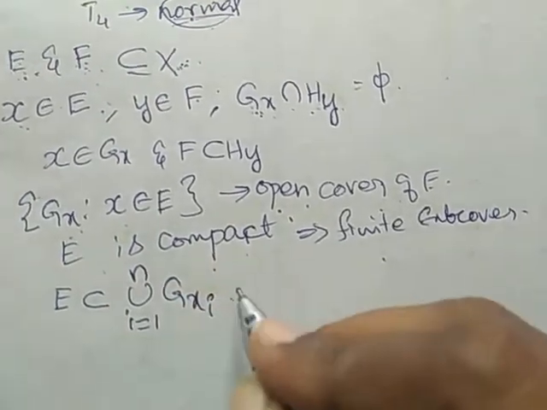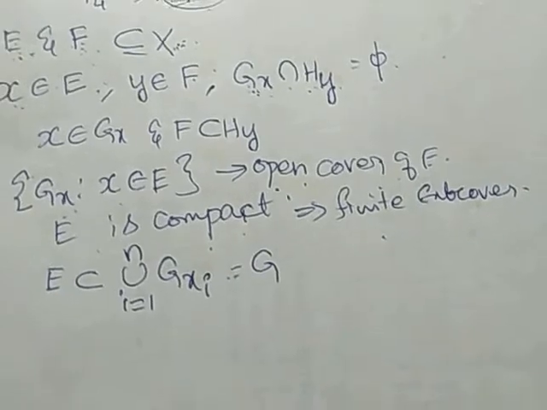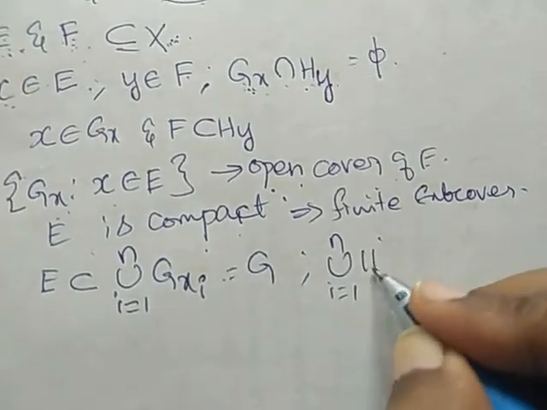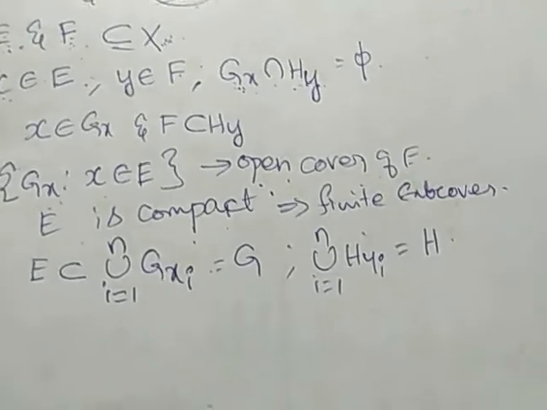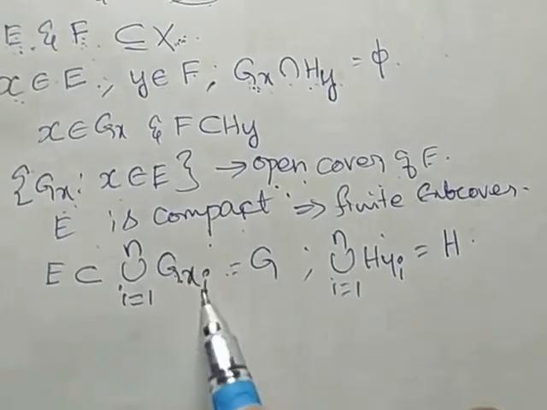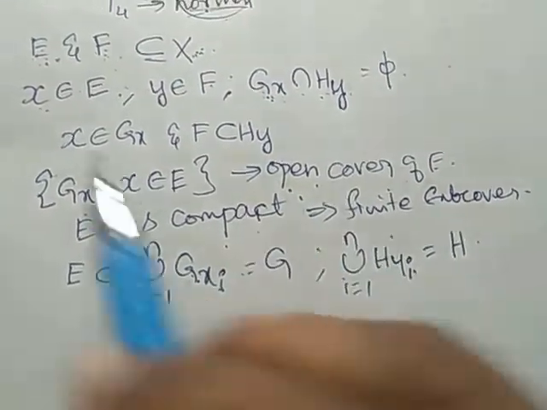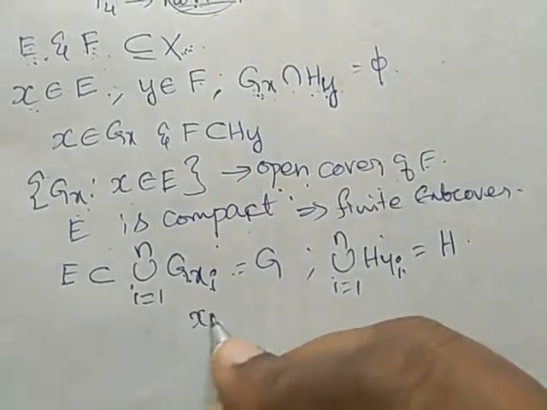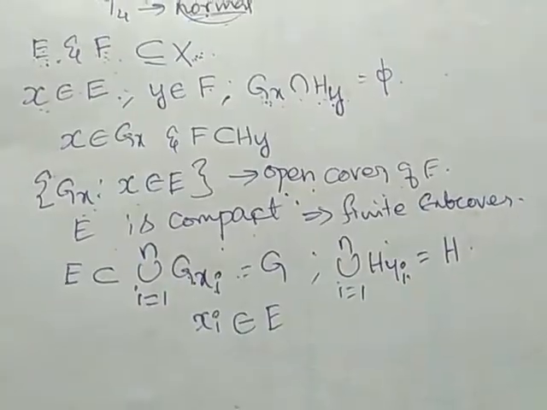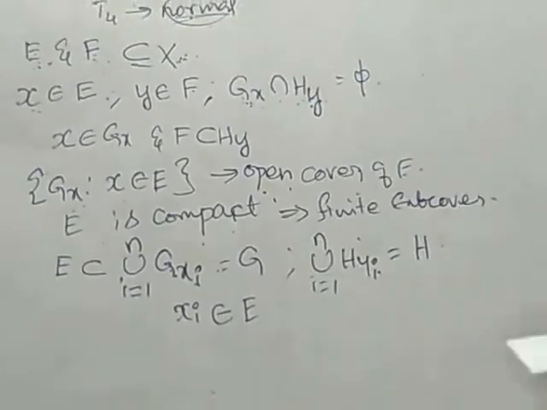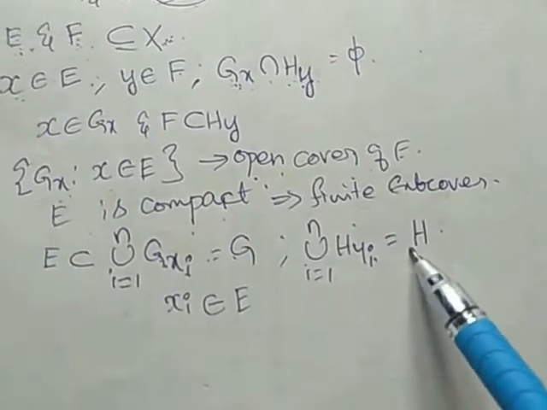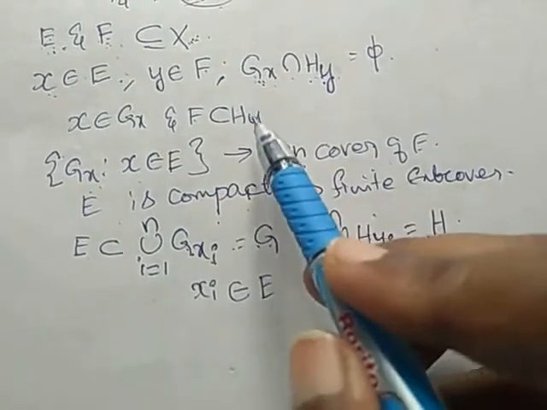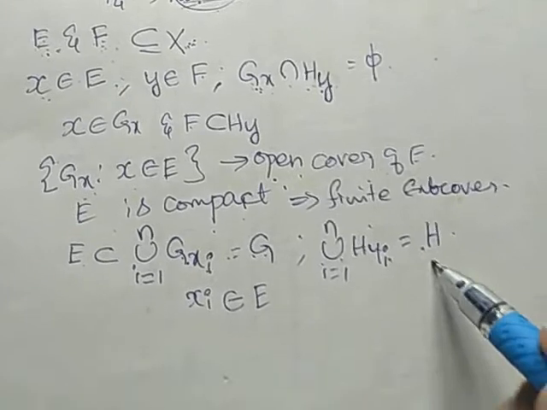I am taking this value as some open set G. Similarly, we can write the union of Hyi, i equal to 1 to n, as H. Again, Gxi intersection Hyi is the null set because Gx intersection Hy is the null set, for each xi belonging to E. So clearly G and H are open sets, and clearly E is a subset of G. And F is a subset of Hy, therefore F is a subset of H. Right?